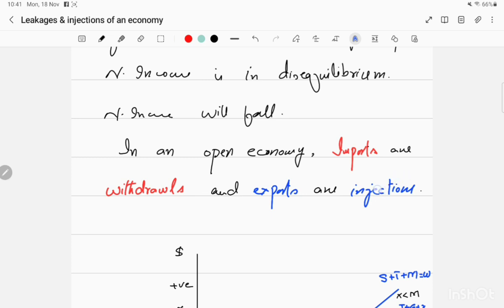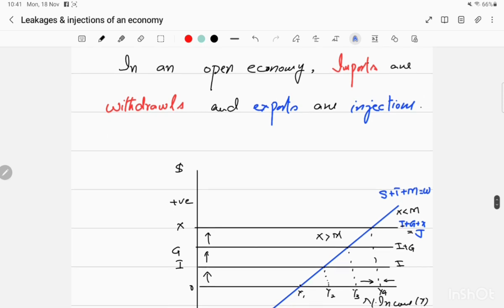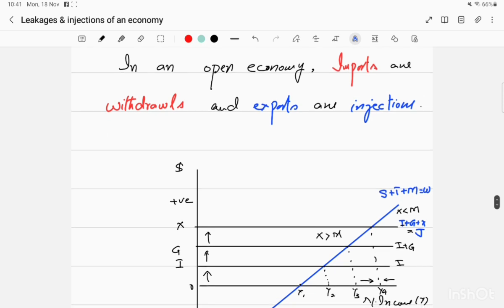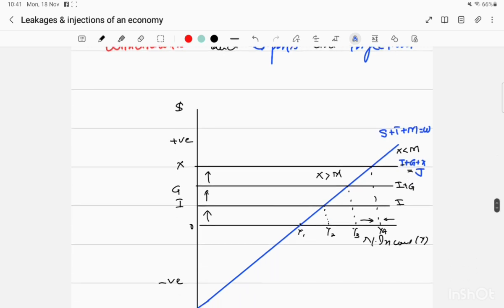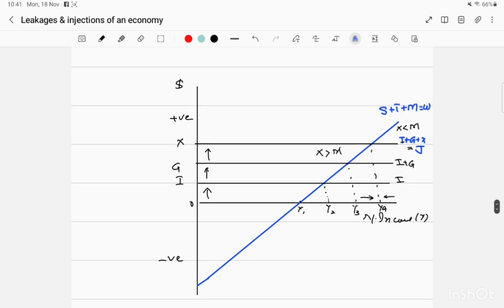Alright, so AS students will find this diagram in their chapter. In order to explain this diagram, I explained all the injections and withdrawals previously. What are the components of aggregate expenditure, aggregate demand? Then we are able to understand these diagrams. Okay, now I am going to make it red. The withdrawal line is now including three things: saving plus taxes and imports. Whereas the injection line, what is going to happen? This is the final injection which we could find over here.